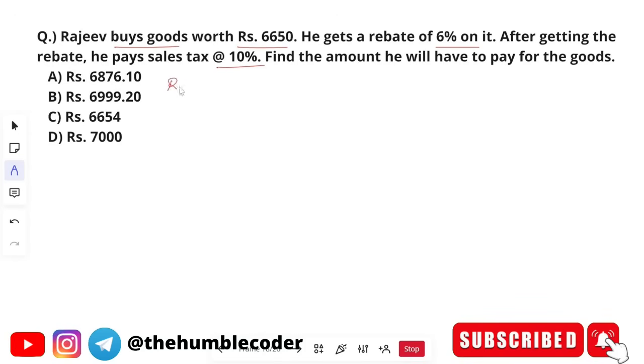So see, the rebate that he has got is what? Rebate is equal to 6% of the total. 6% rebate means 6% of this amount. So 6% of 6650, when we solve it, 6 by 100 multiplied by 6650, when you solve it completely, this will get cancelled and further it will get cancelled. So finally you will get the value as 399. So 399 rupees is the rebate that he has got.